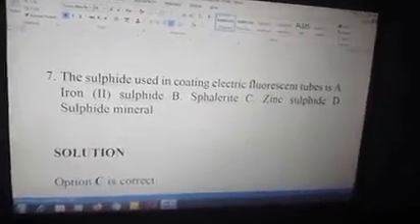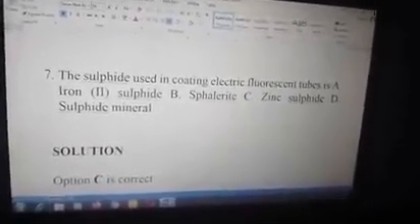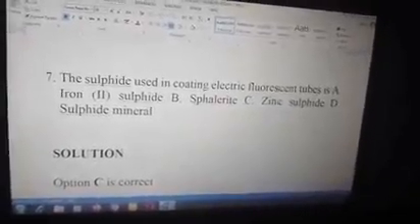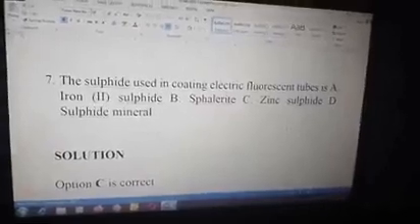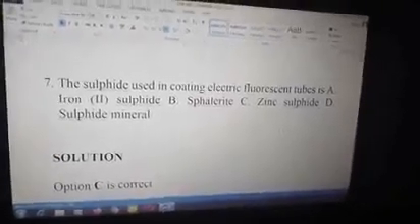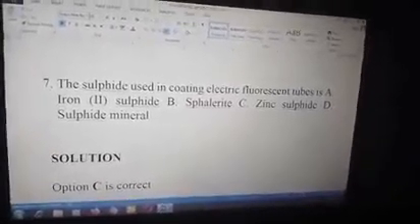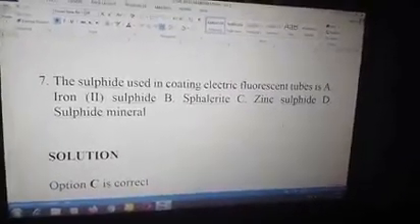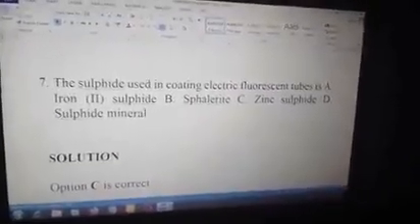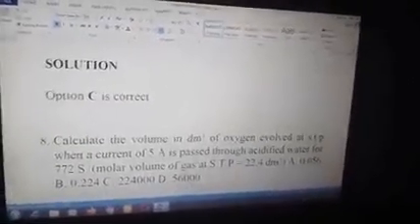Number 7. The sulfide used for coating electric fluorescent tube is A. Iron 2 sulfide, B. Sulfurite, C. Zinc sulfide, and D. Sulfide minerals. The answer to the question is zinc sulfide. Option C is correct.